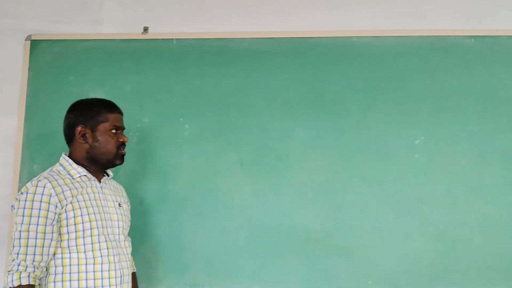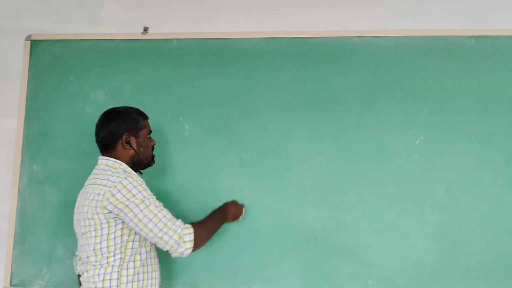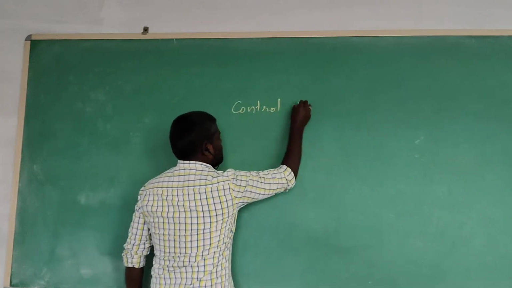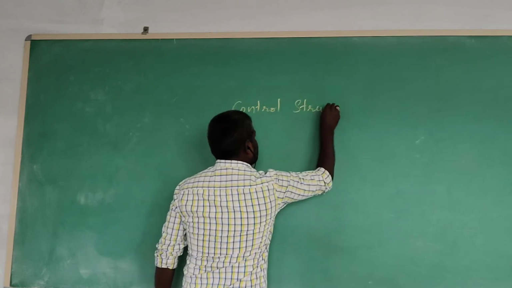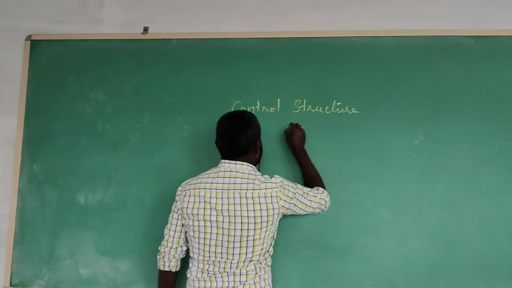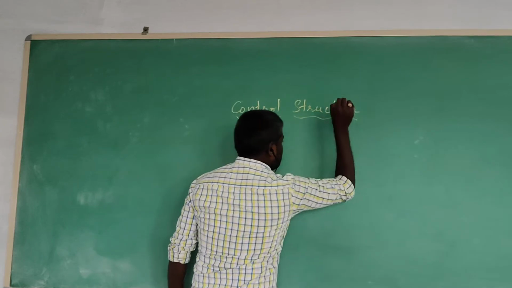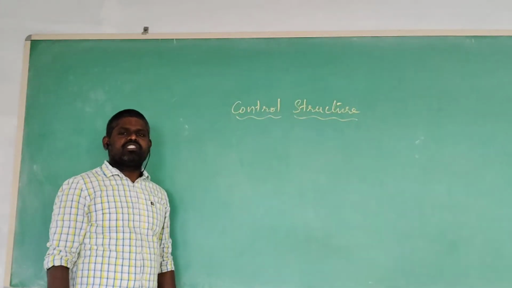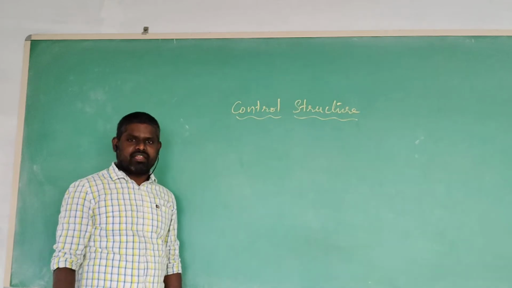Now, I'm going to tell about control structure in programming language. Then, actually, what is the purpose of control structure? Then, what is the use of control structure in any programming language?